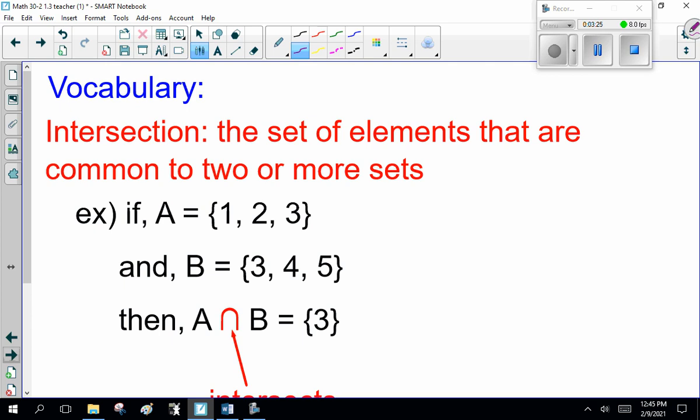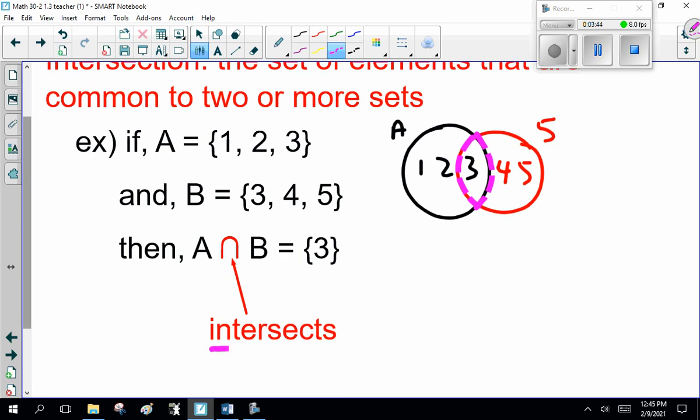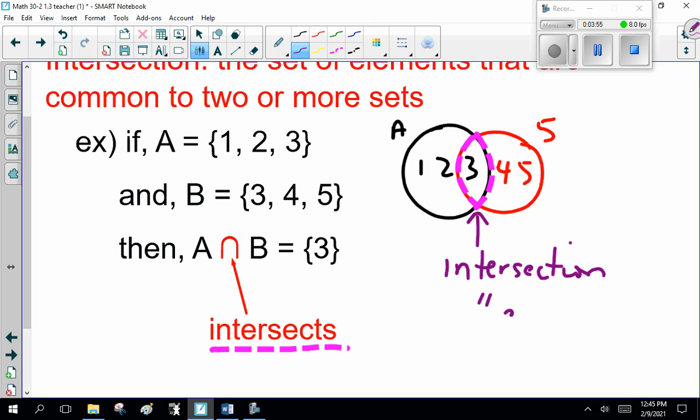So if A is 1, 2, 3, and B is 3, 4, 5, the intersection, this upside down U shape, is 3.